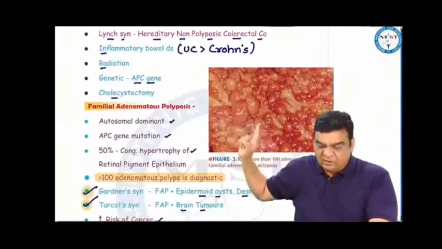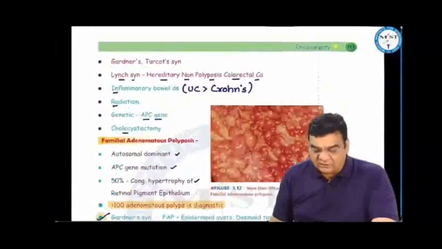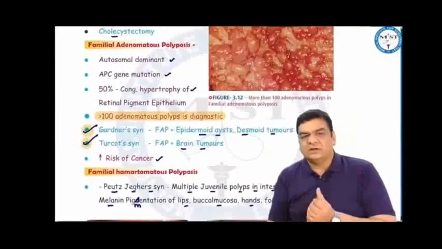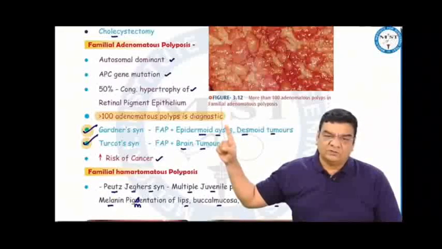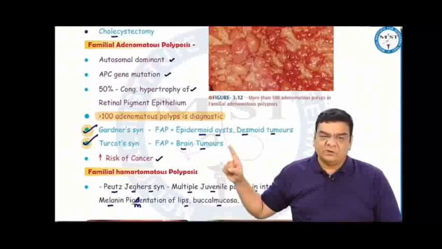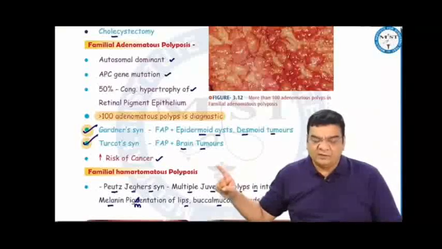This is familial adenomatous polyposis, multiple adenomatous polyps, more than 100 adenomatous polyps in the colon, diagnostic of FAP. This is autosomal dominant associated with APC gene mutation. In 50% of these patients, there is congenital hypertrophy of retinal pigment epithelium as well, and more than 100 adenomatous polyps is diagnostic of familial adenomatous polyposis. Gardner syndrome is when FAP is associated with epidermoid cyst or desmoid tumors. Turcot syndrome is when FAP is associated with brain tumors. There will be high risk of malignancy with this FAP.